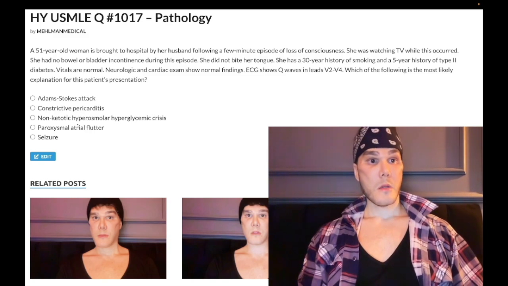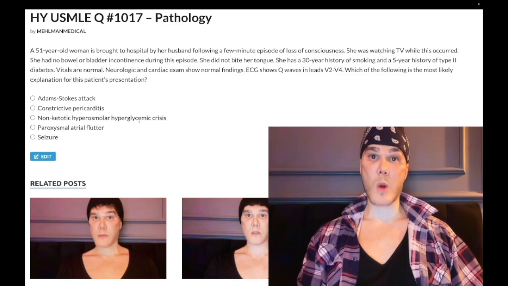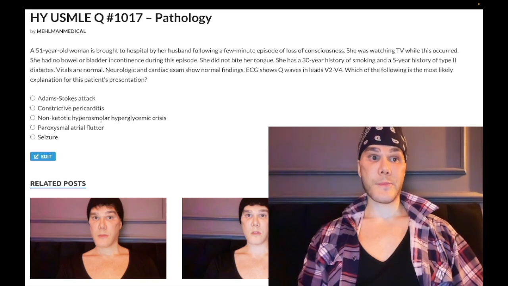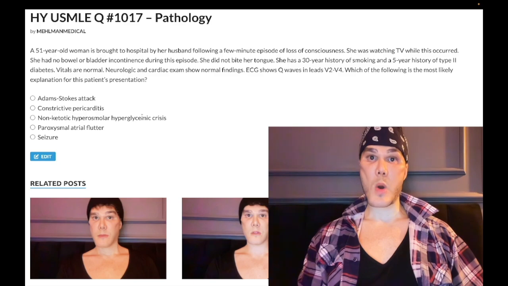Choice C, non-ketotic hyperosmolar hyperglycemic crisis. Wrong answer. So all you need to know for USMLE is that this is type 2 diabetes, whereas DKA is type 1. It's literally that simple, okay?